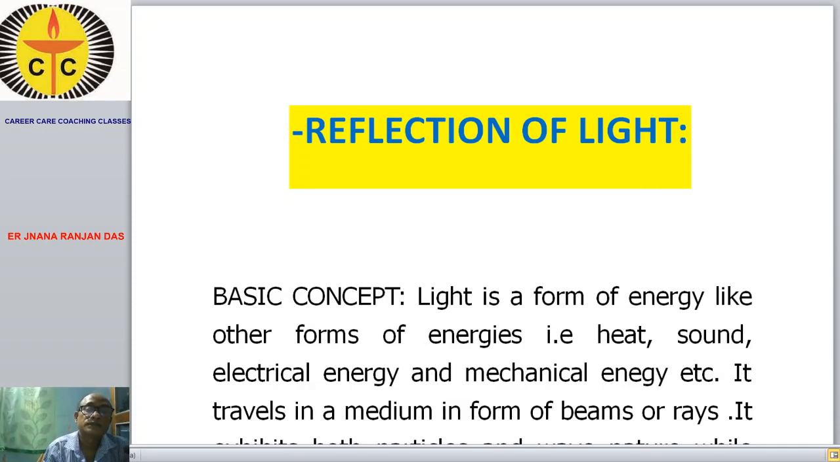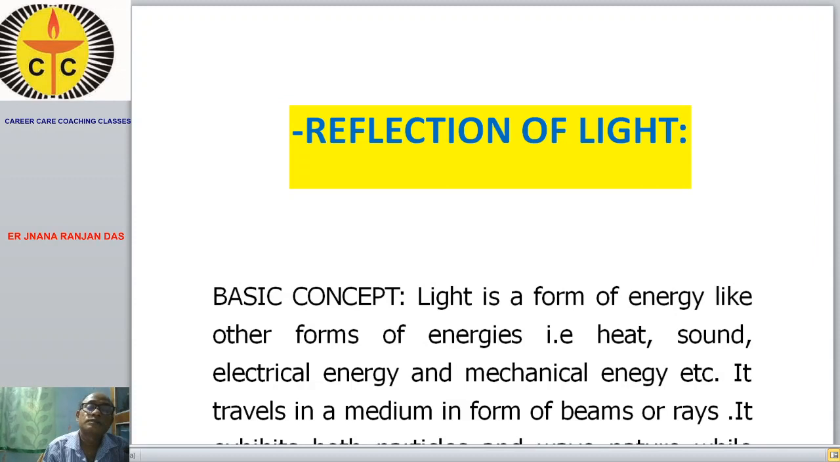We'll discuss the properties of light. So what are the properties of light? The properties of light are reflection, refraction, diffraction, polarization, all these things. At present, we'll discuss this important property of light that is known as reflection.